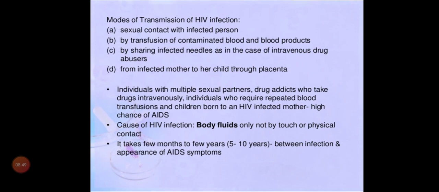Semen we have learned in the reproduction chapter, that is a fluid from the male. So normally if an infected person has contact with a normal person, there is a chance of the normal person getting the disease. Second, by transfusion of contaminated blood and blood products. Without checking whether the blood is HIV positive or negative, when we transfer it to another person, there is a chance of getting HIV.